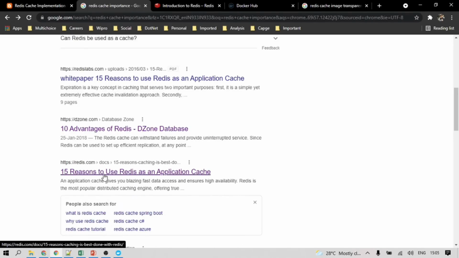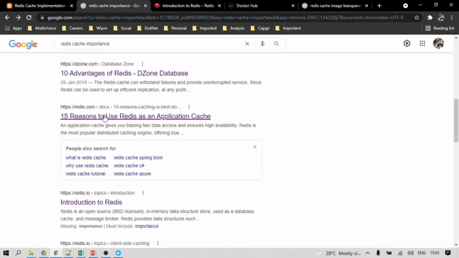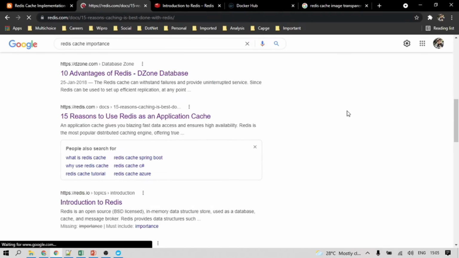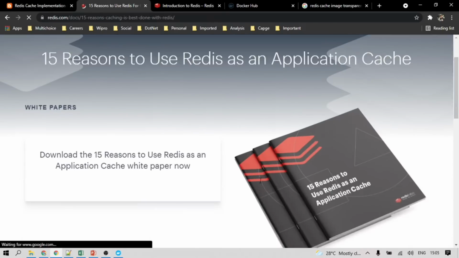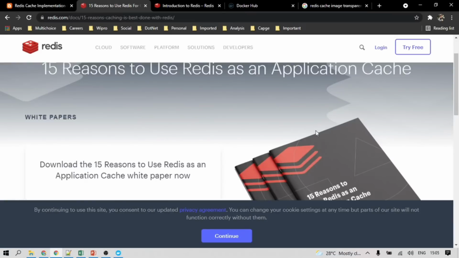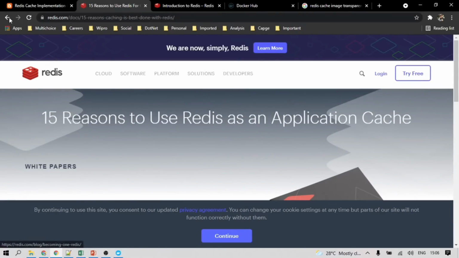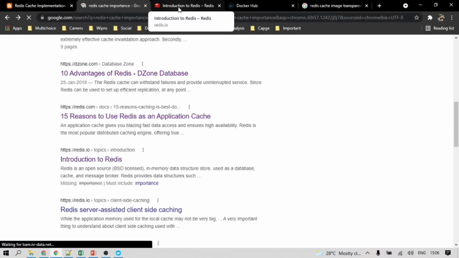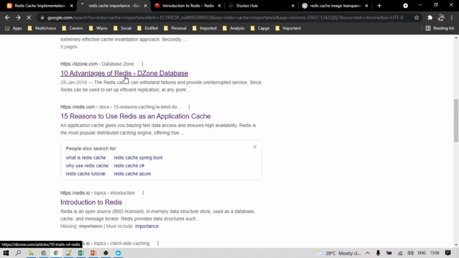You can find many explanations for using Redis. You can go there and read the blogs and details about what they are saying about caching. So I'm just showing this one, advantages of Redis.